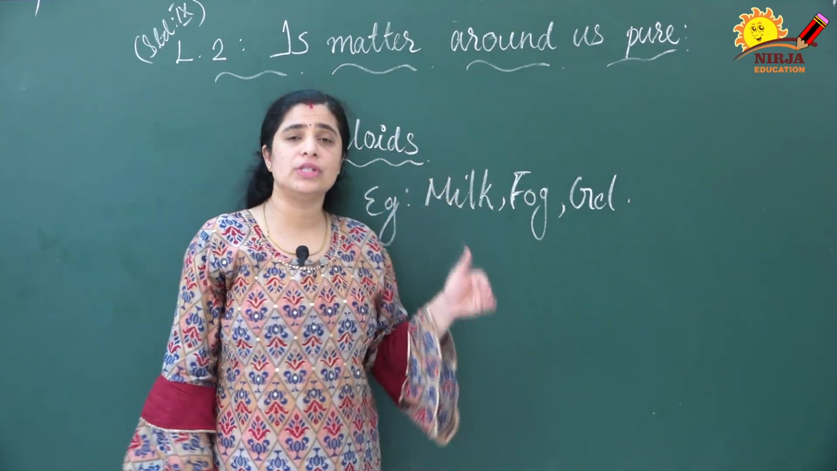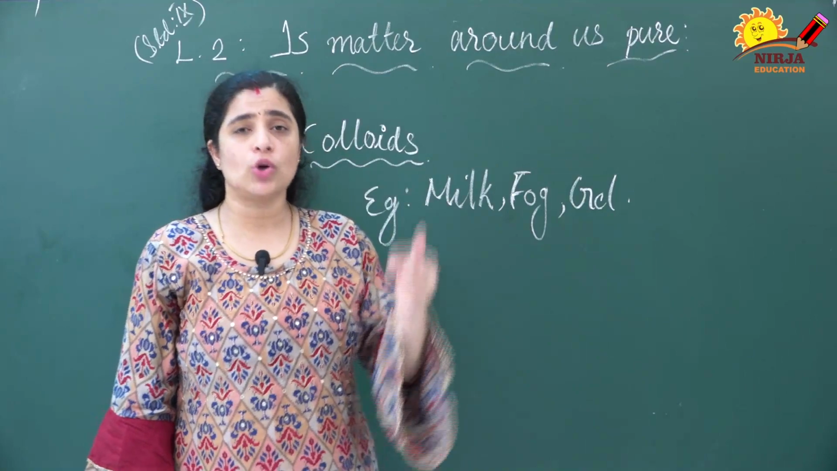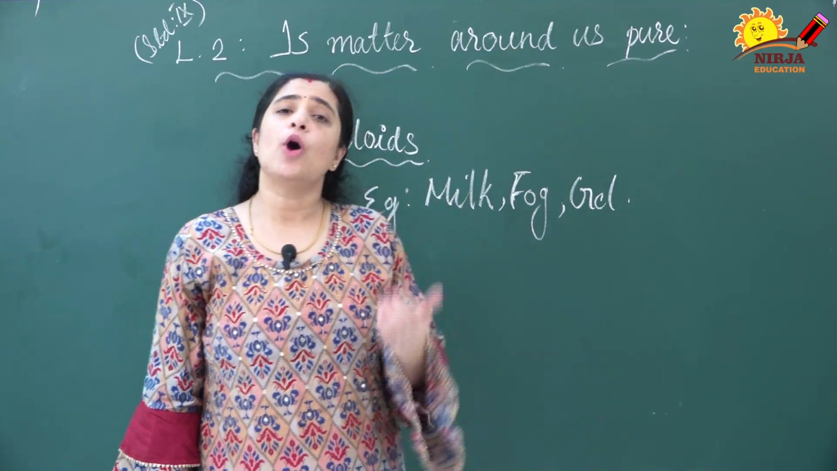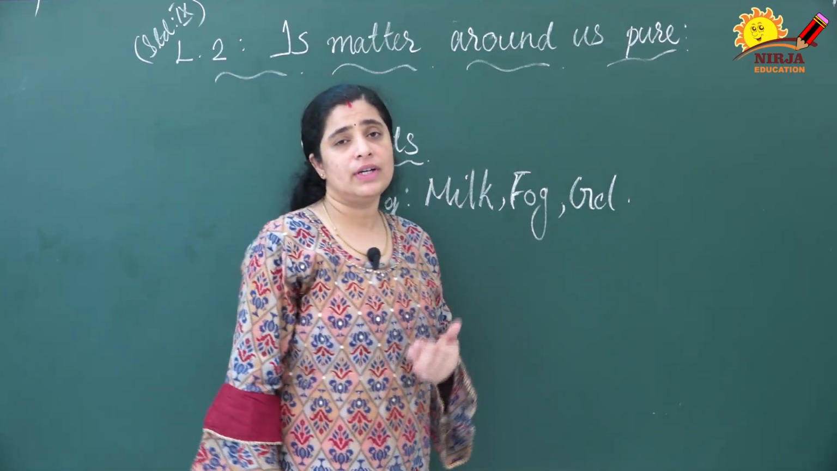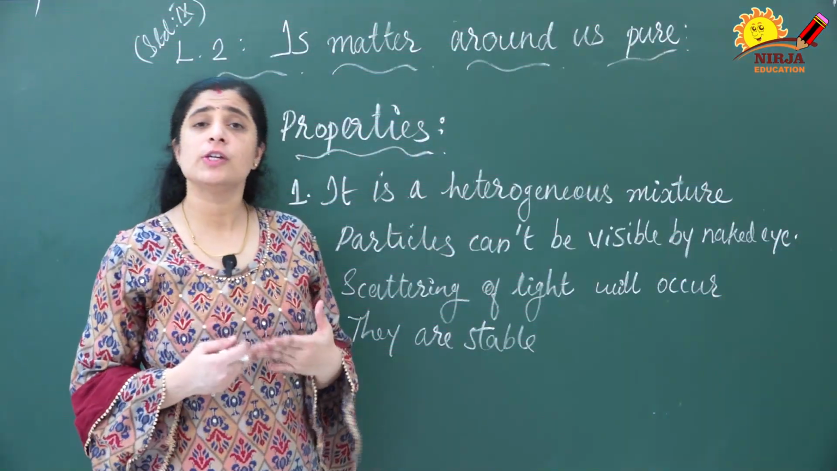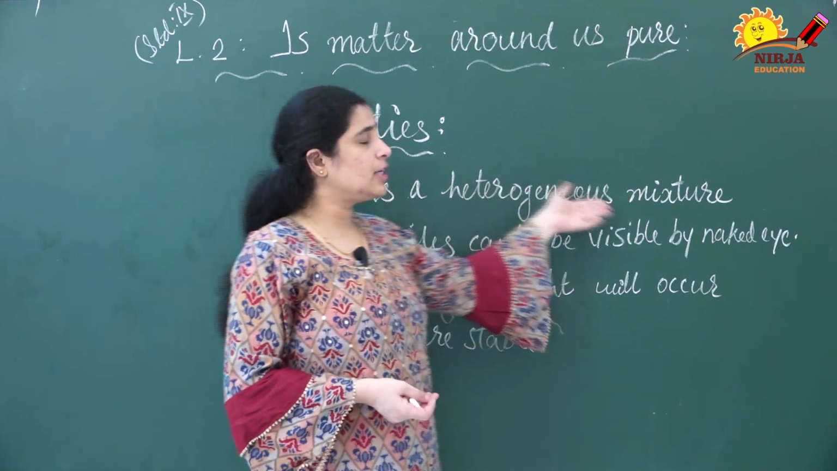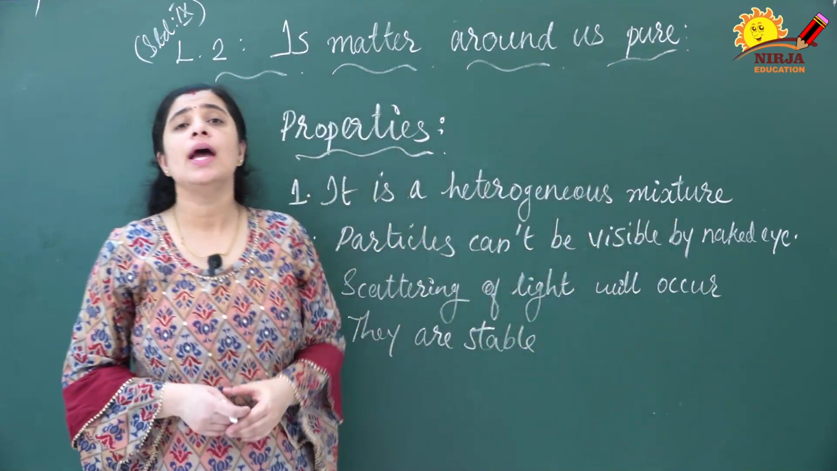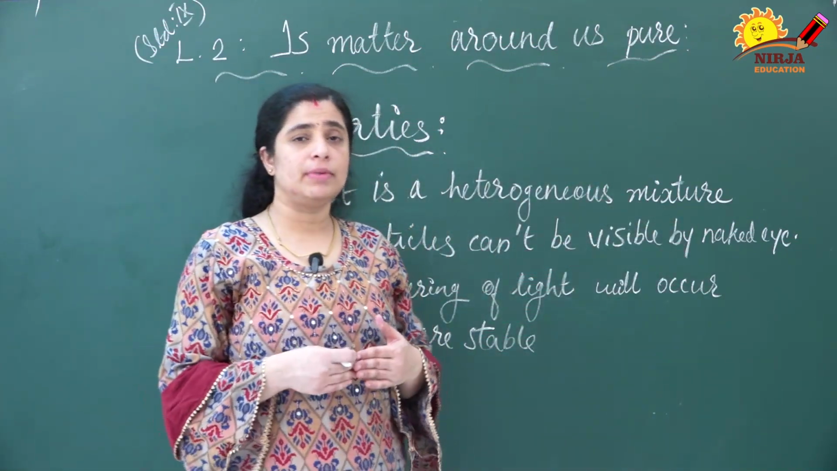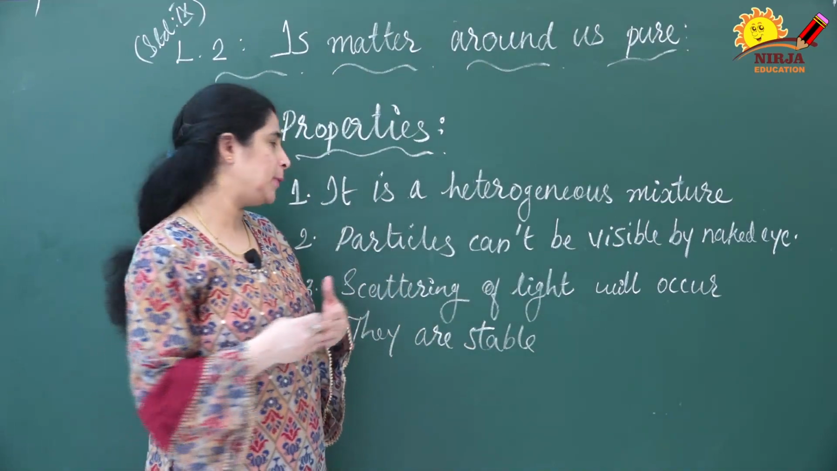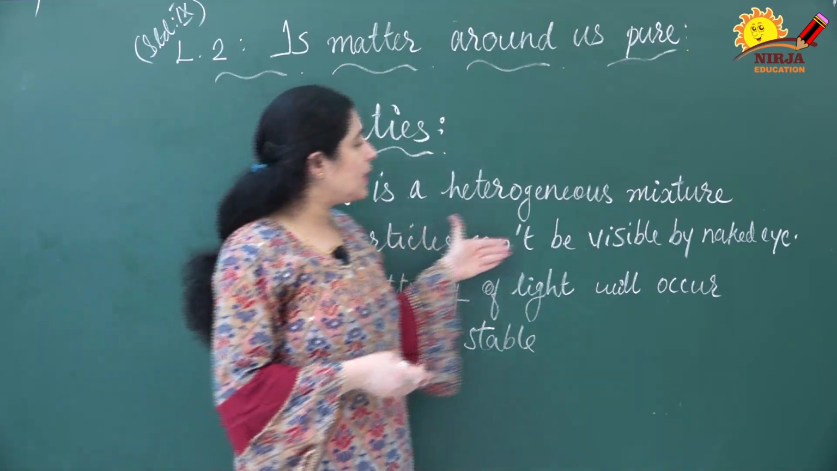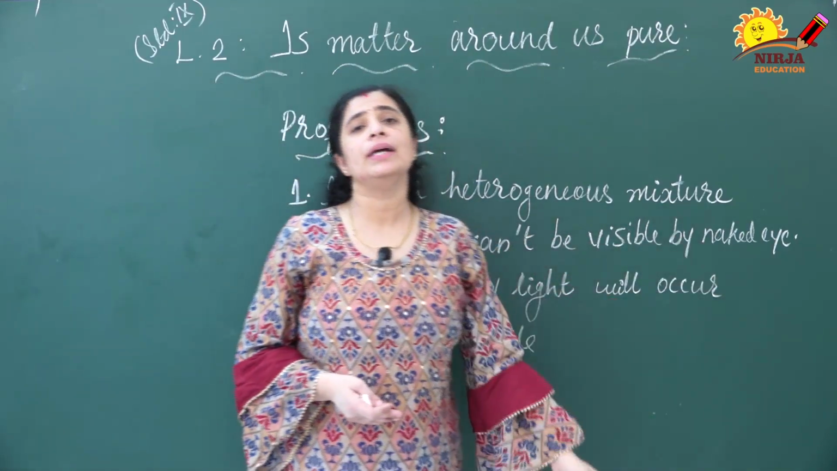Now we are going to discuss the properties of these colloids. What is the first property of colloids? The first property is that it is a heterogeneous mixture. That means different phases are there. And the second one is that the particles can't be visible by naked eyes.